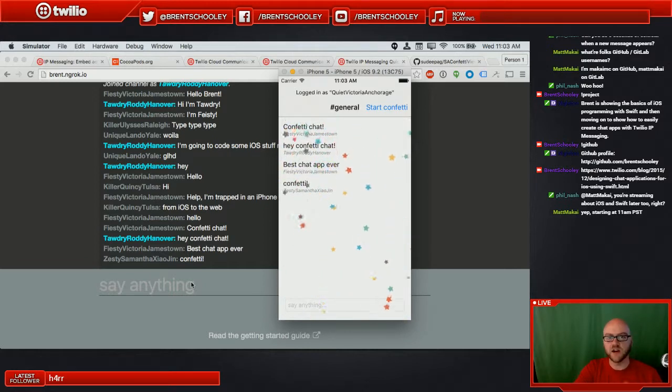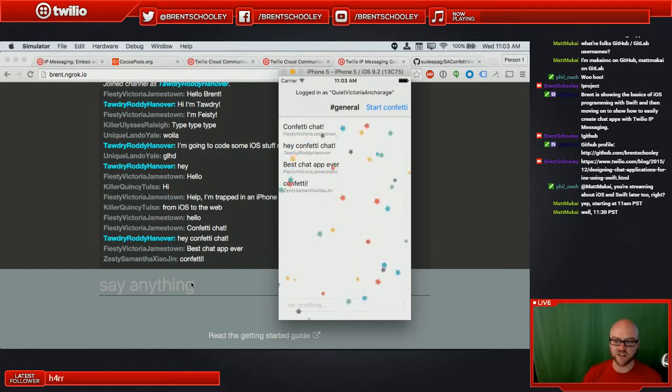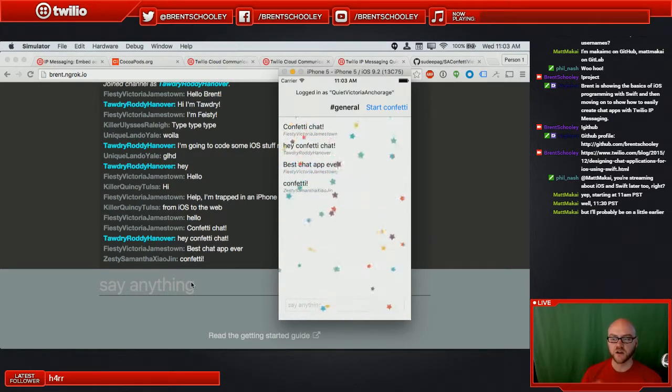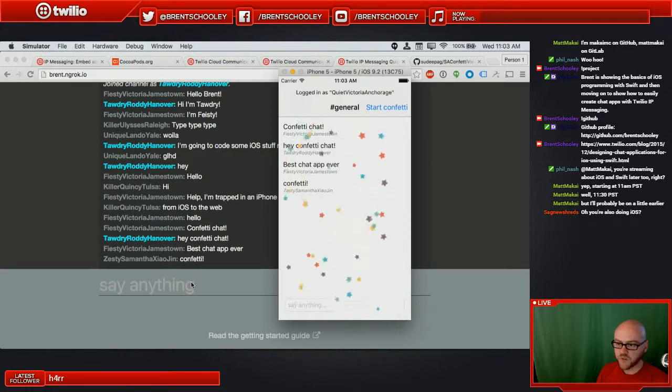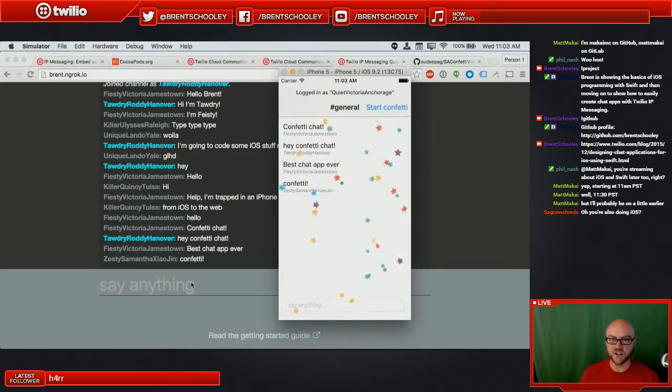Oh, and when we load the channel history, it can take a while if there's a lot of messages stored. So instead of leaving the user looking at a blank screen while those messages come in, I'm going to show a loading HUD. So a little bit of an overlay that says loading messages, and then it'll pop in there. So that is going to be the stream for today.